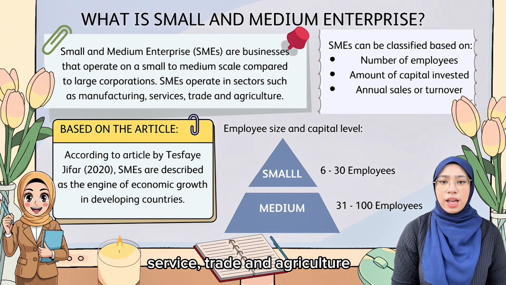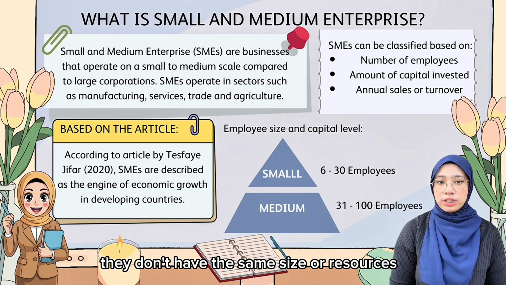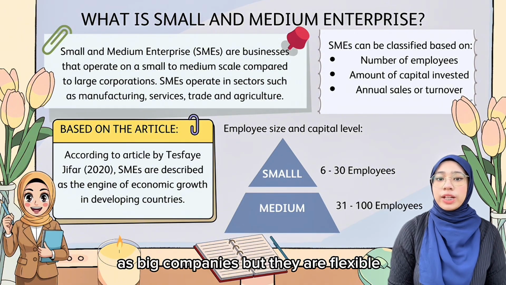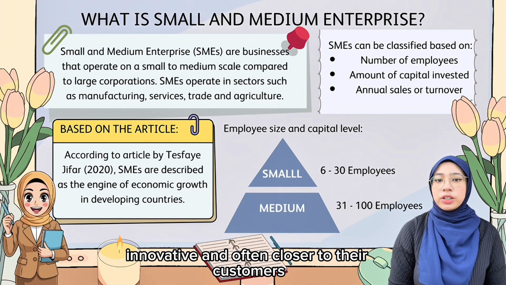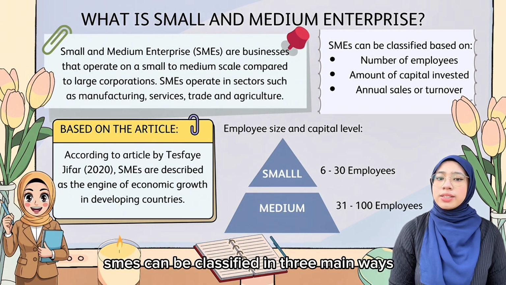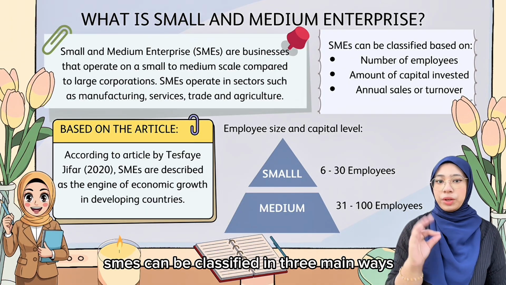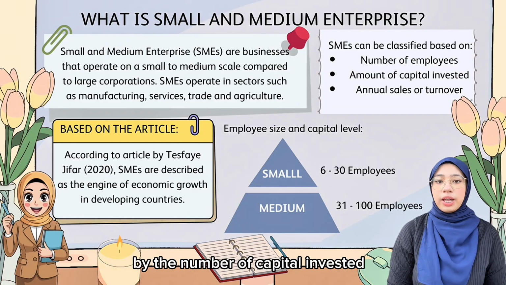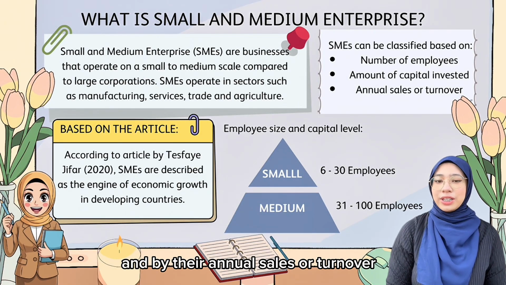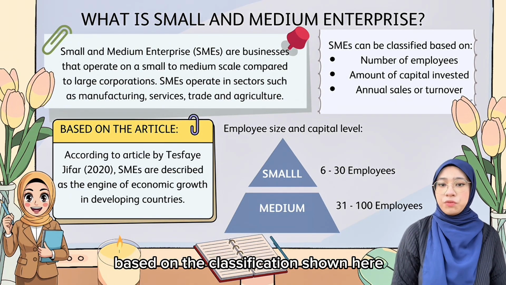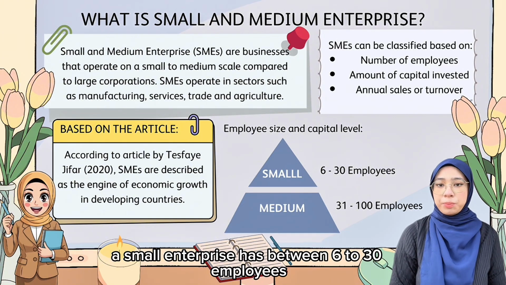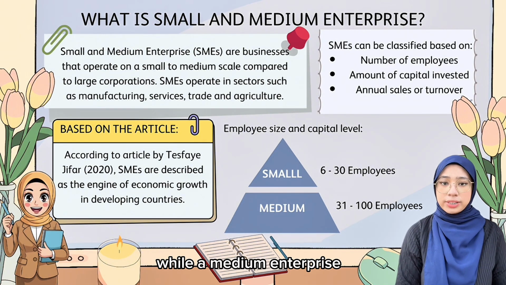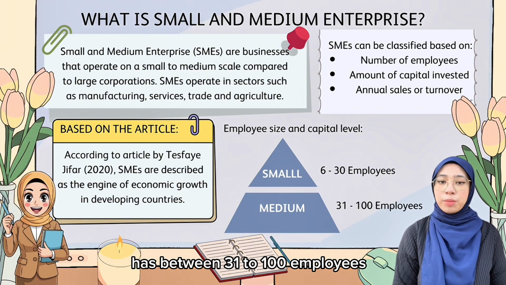and agriculture. They don't have the same size or resources as big companies, but they are flexible, innovative, and often closer to their customers. SMEs can be classified in three main ways: by the number of employees, by the amount of capital invested, and by their annual sales or turnover. Based on the classification shown here, a small enterprise has between 6 to 30 employees, while a medium enterprise has between 31 to 100 employees.